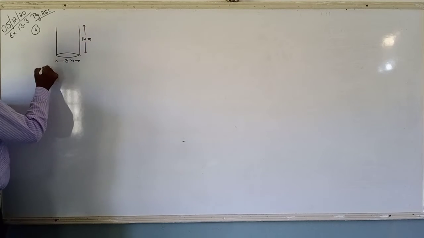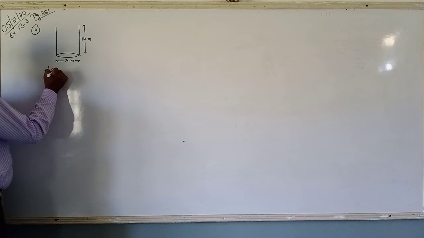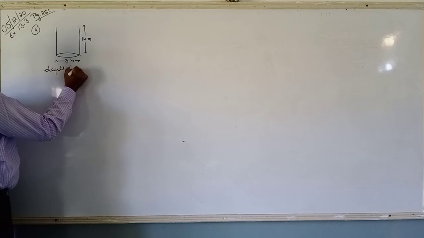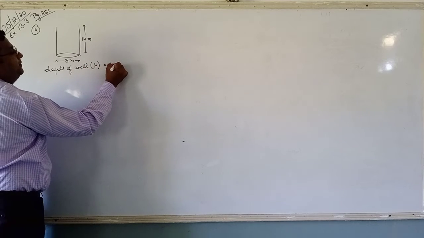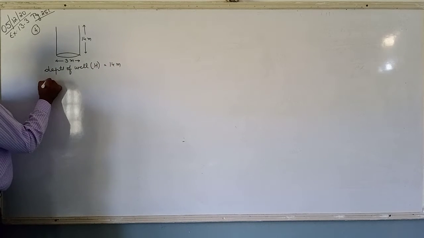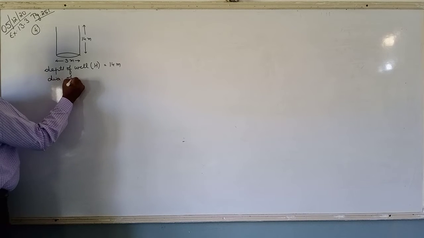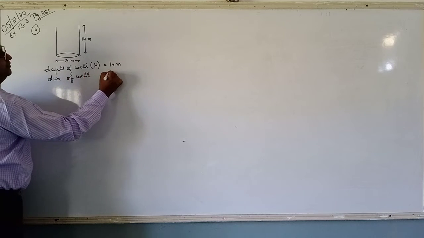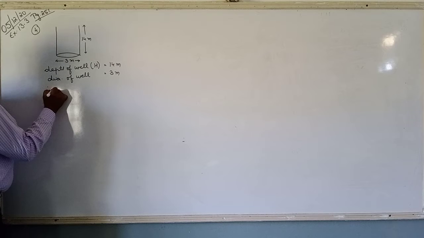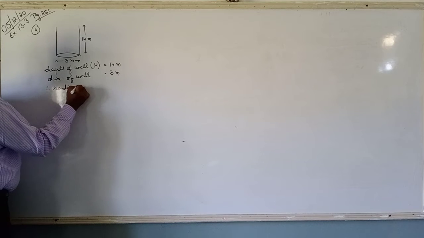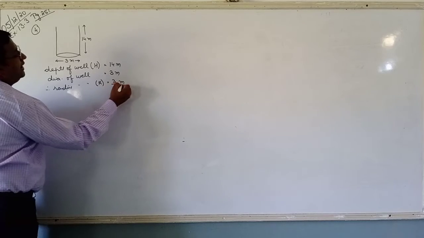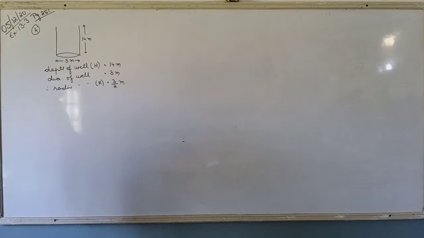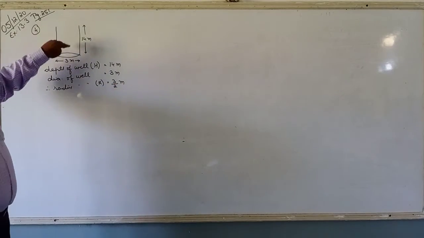14 meters deep. Depth of well, that is h, is equal to 14 meter and diameter of well is equal to 3 meter. So therefore radius of well, capital R, is equal to 3 by 2 meter. Any problem? Now he says the volume of earth that is taken up.